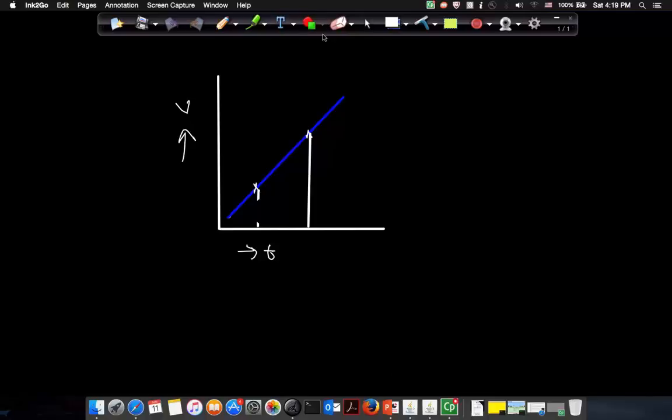Let me draw that line once again. So two instances of time, t1 and t2. So velocity here is v1 and velocity here is v2.